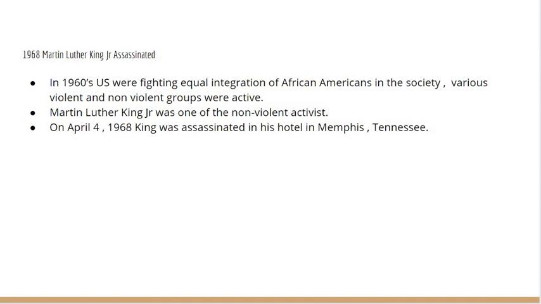1968 Martin Luther King Jr. assassinated. In the 1960s, the U.S. was fighting for equal integration of African Americans in society. Various violent and non-violent groups were active. Martin Luther King Jr. was one of the non-violent activists. On April 4, 1968, King was assassinated at his hotel in Memphis, Tennessee.